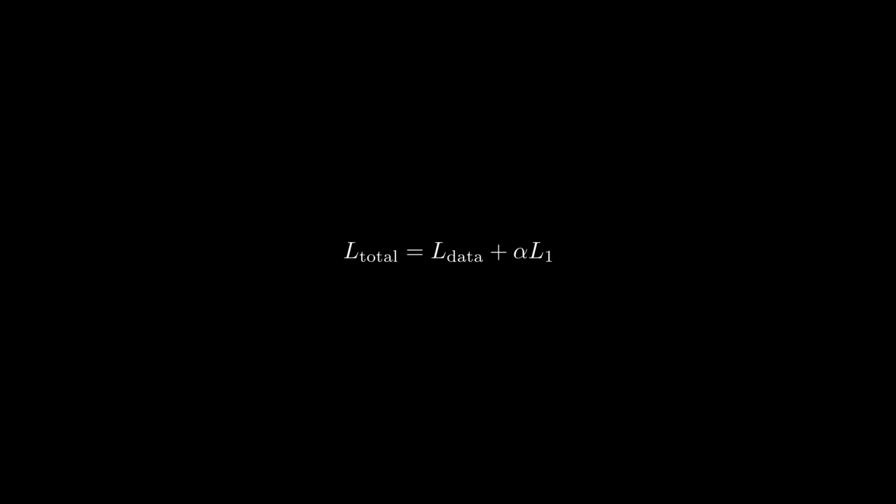By adjusting this multiplier, we can determine whether we want to pay more attention to L_data or to L1. If alpha is, for example, 0, then we are just minimizing L_data, and for increasing values of alpha, we put more and more attention to the function L1, and thus we will get more and more sparse solutions.